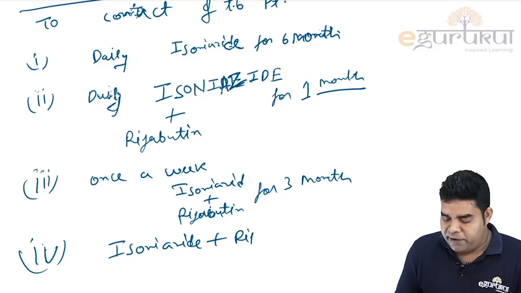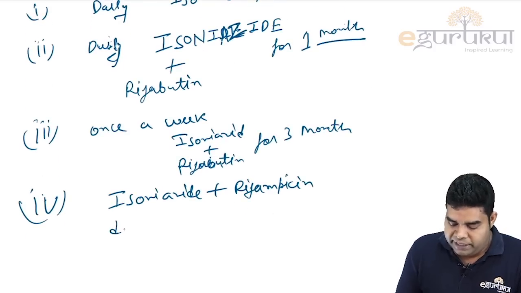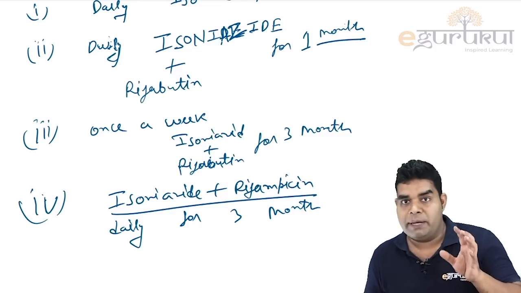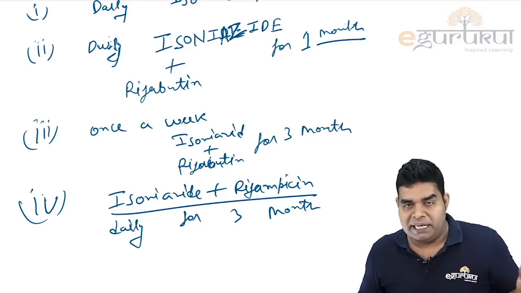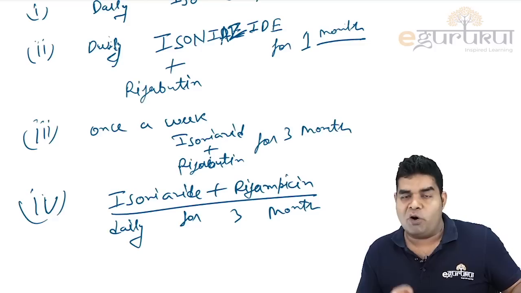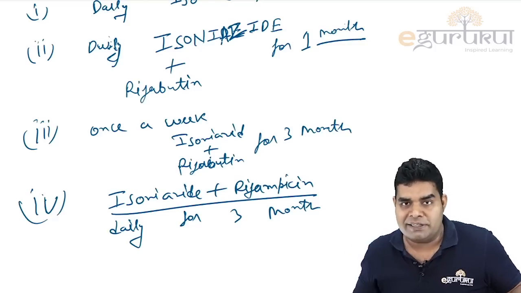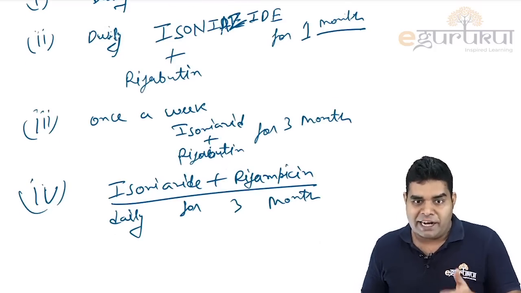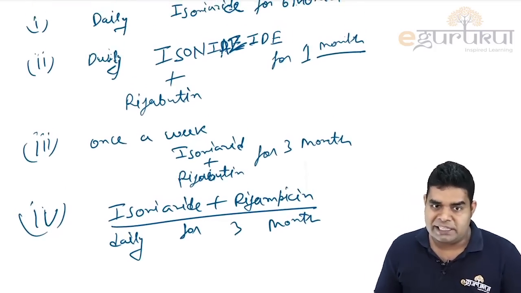We can add rifampicin and we can give it daily only for 3 months. So this HR is available in most of the places because we use HR for treatment of normal non-drug resistant TB. Normal TB we treat with HR in the continuation phase. So here we can easily give it for 3 months.